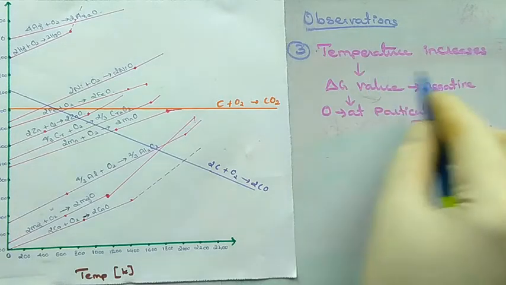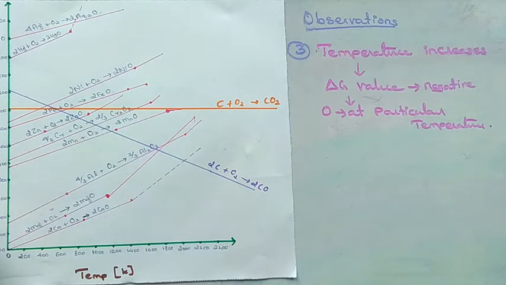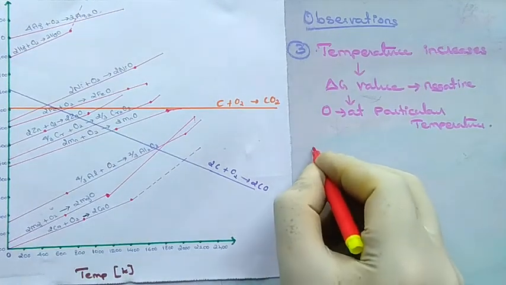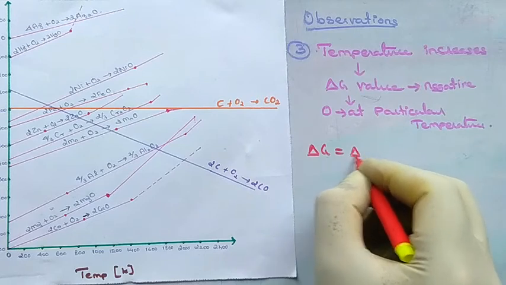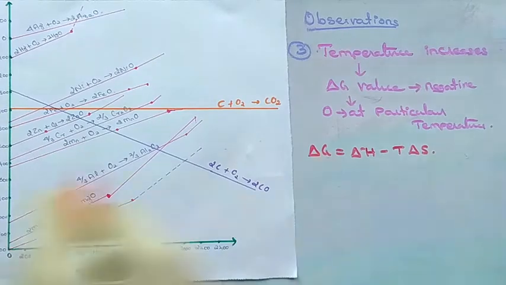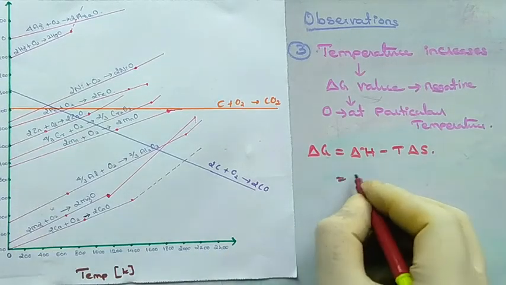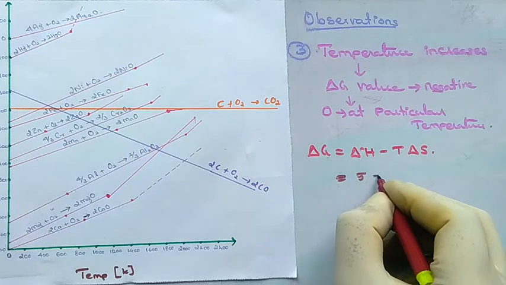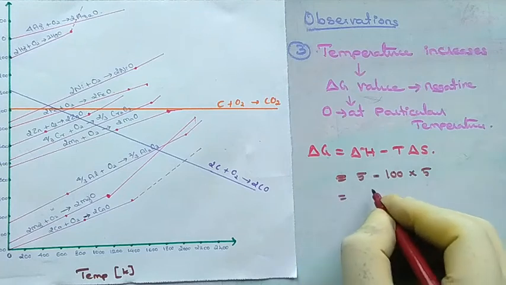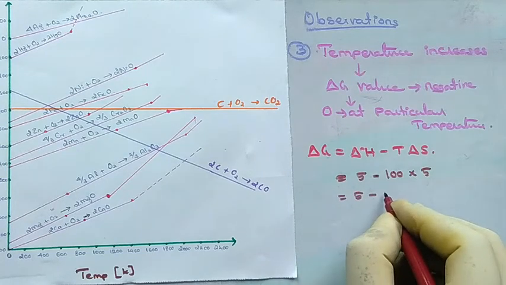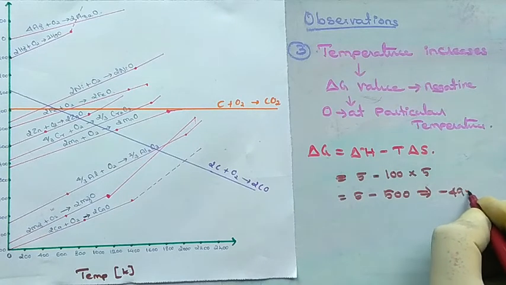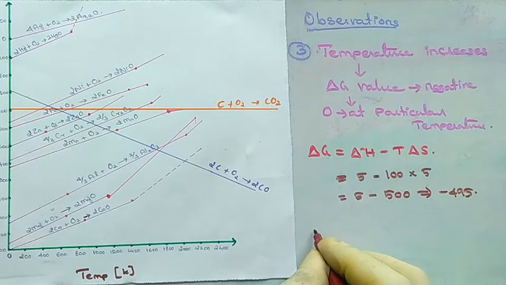Next observation. As the temperature increases, generally delta G value for the formation of metal oxide becomes less negative and becomes 0 at a particular temperature. So delta G is equal to minus T delta S. For example, if the value of delta H is 5 and the temperature is 100, then the delta S value is also 5, then we will get 5 minus 500, that is minus 495. So the value of delta G becomes minus 495.